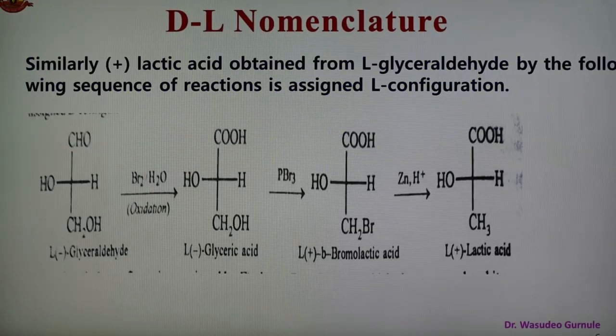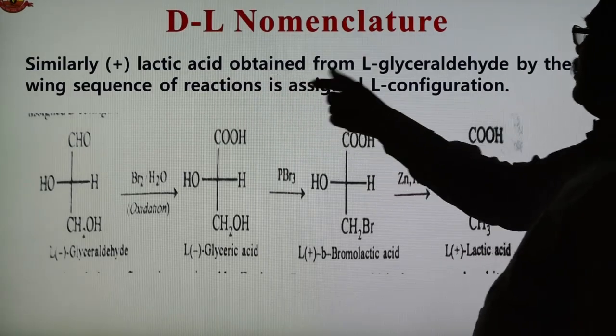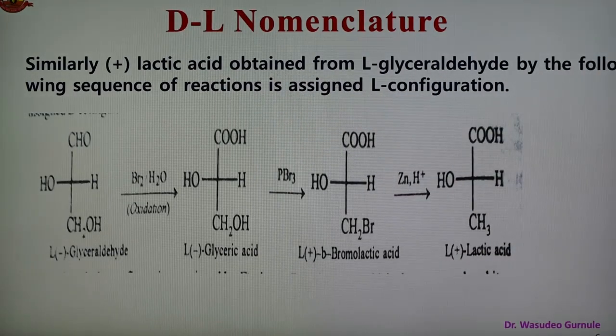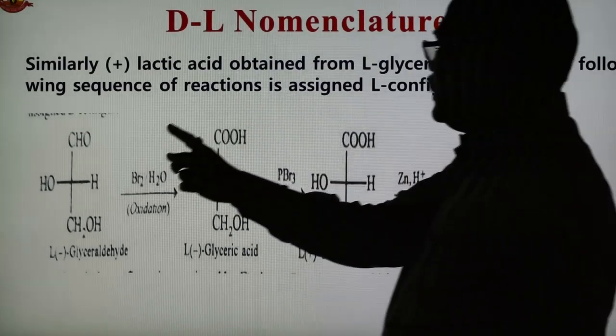Similarly, positive lactic acid obtained from L-glyceraldehyde by the sequence of reactions shown is assigned the L configuration. So this is the L-glyceraldehyde.